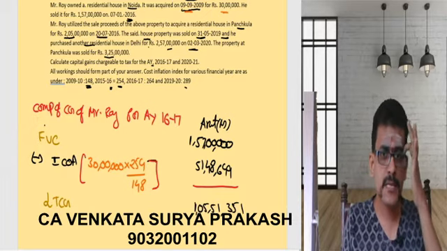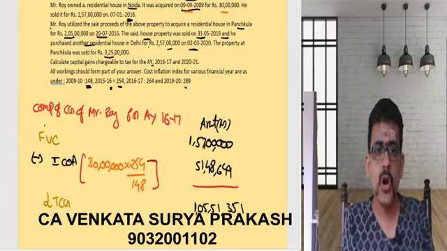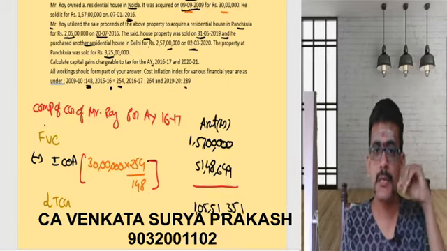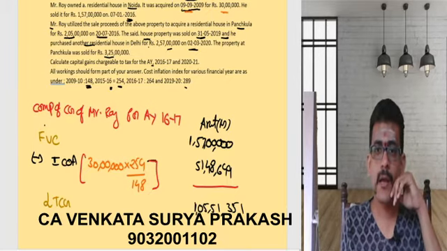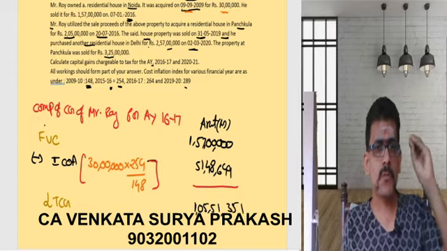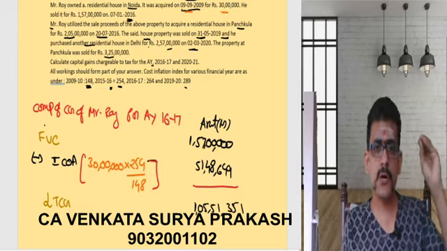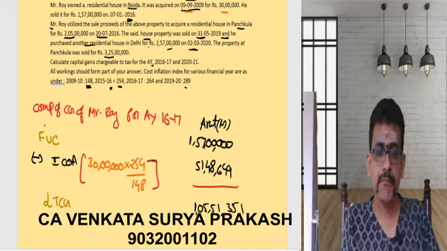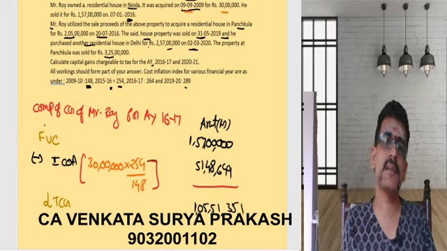Now what has this person done? Mr. Roy utilized the sale proceeds to acquire a house in Panchkula for 2 crores 5 lakhs. Now, a long-term residential house property is sold, another residential house property is acquired within a period of what? On 20th July 2016, this person has acquired.